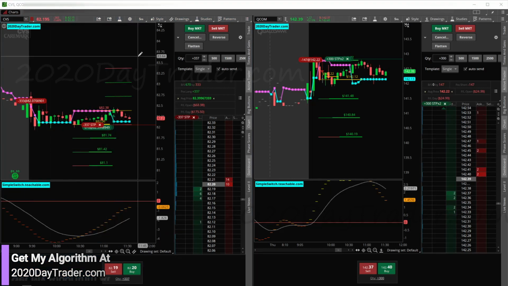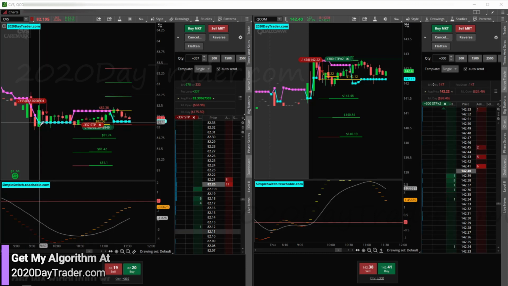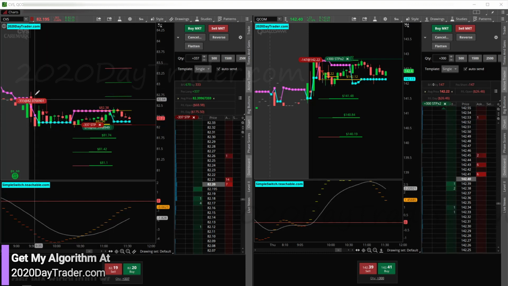All right, so a little check in here. So CVS, here's one of the things. You see the high of this candle here and the low of this one here. So we could see consolidation for a long time, bouncing around in there until it breaks out. Even if this just breaks above what looks like consolidation here, even right here, you had what looked like a resistance area and then what looked like a breakout, but you're not really going to get a breakout until it breaks high of day or low of day. So really anywhere inside of here could be consolidation.